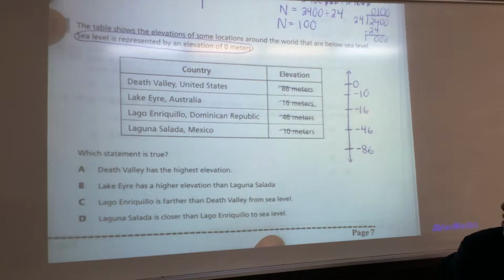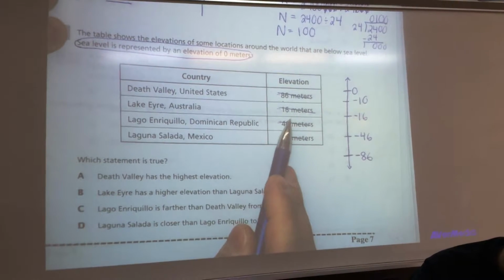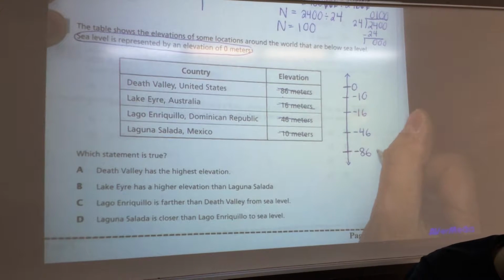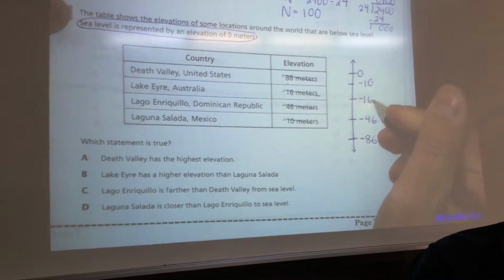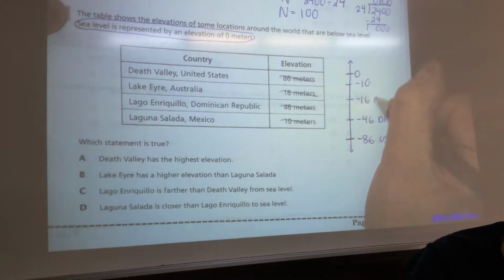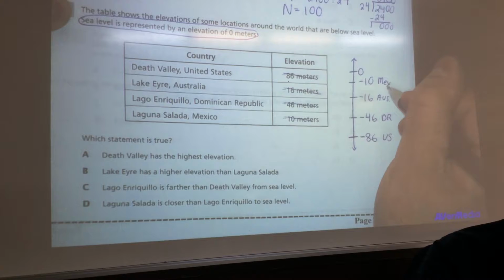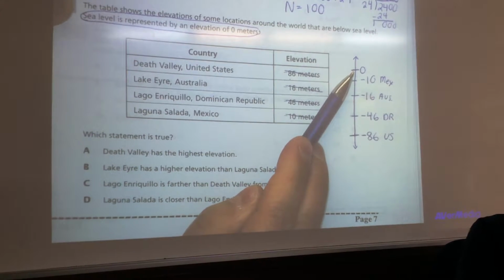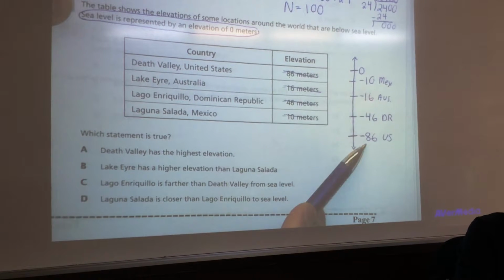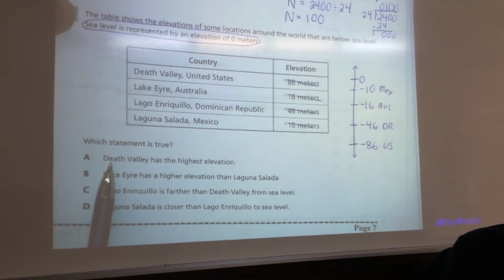So, we're going to use that information. I'm actually going to put next to these, this is the US one. This is the one in DR. Negative 16 was the one in Australia. And this one was the one in Mexico. So this is sea level. And the further down you go, the lower below sea level it is. So, first one. Which statement is true?